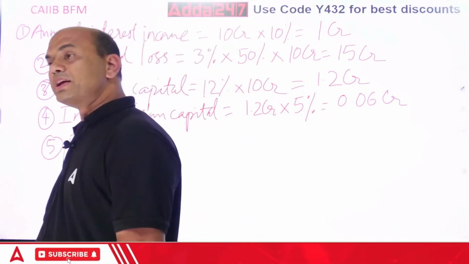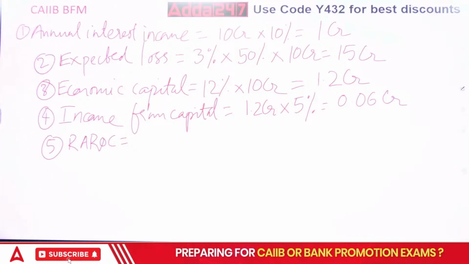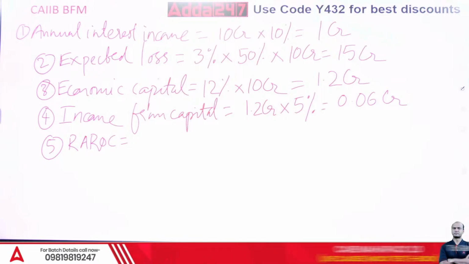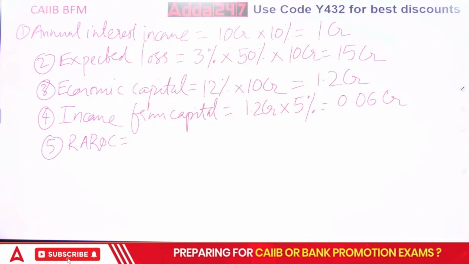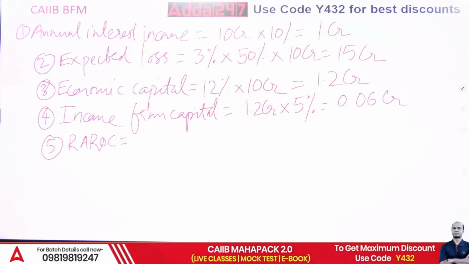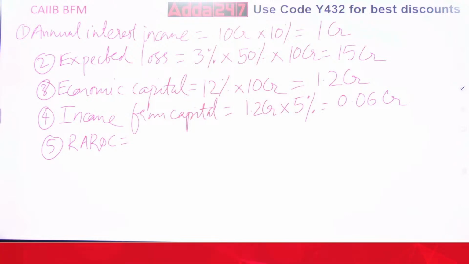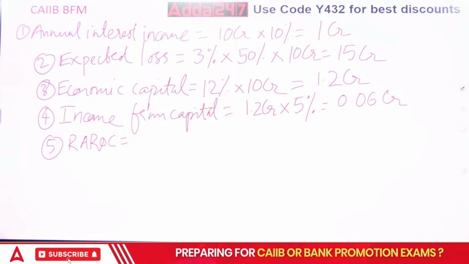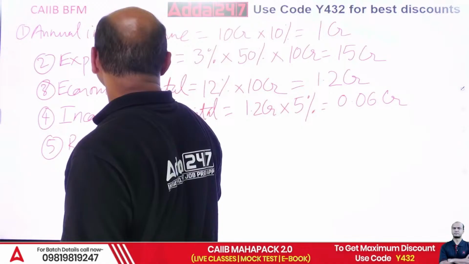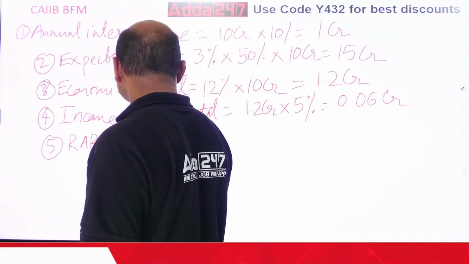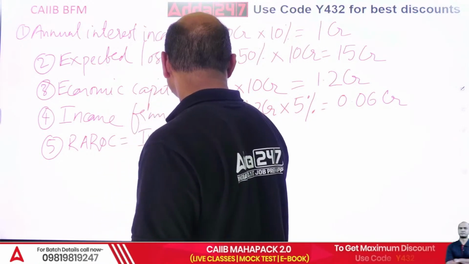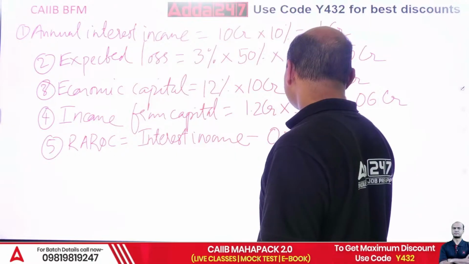RAROC equals, what is the formula for RAROC now? Total interest income minus, what am I getting? Anything over here? Operating expenses are given, 10 lakhs. See, it's very confusing. So I'll write it over here. Total interest income minus operating expenses.